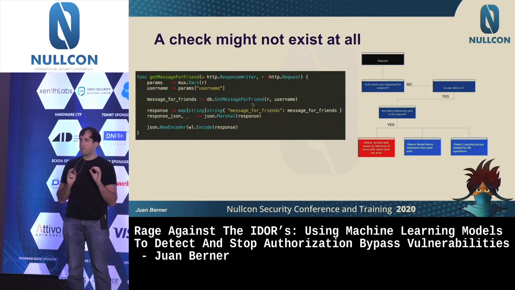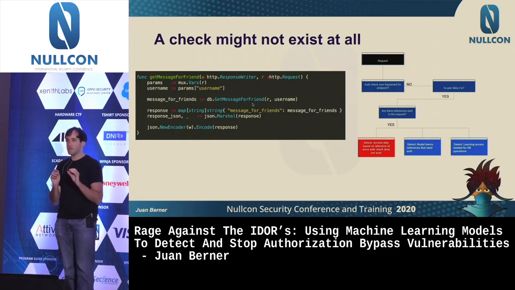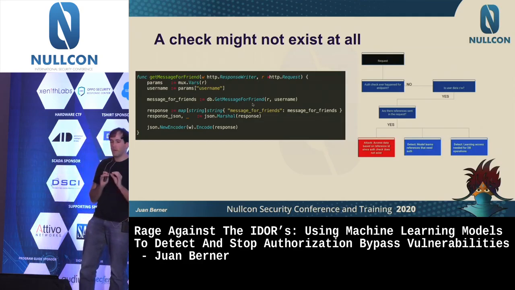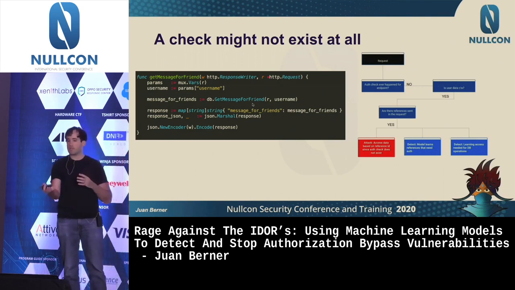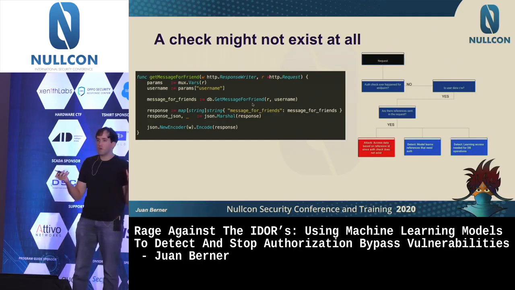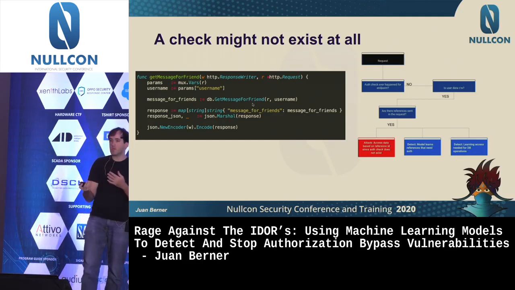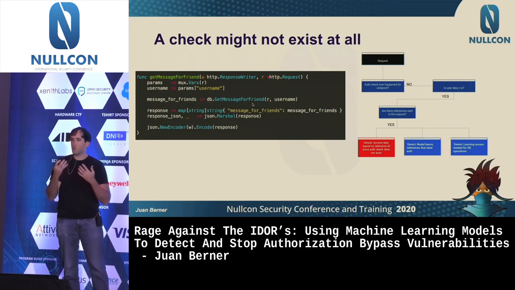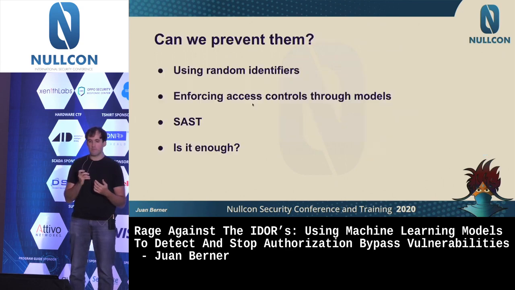And here comes a bit of the rage with IDORs, because they are very hard to detect, and this is one of the particular cases where there might not be a check at all. Somebody creates an endpoint that gives you back credit card information, or in this case, information that's only for friends, and they just forget to add a particular check for this. In this situation, even doing code review, you will not realize if this is actually something that should have a check or not.